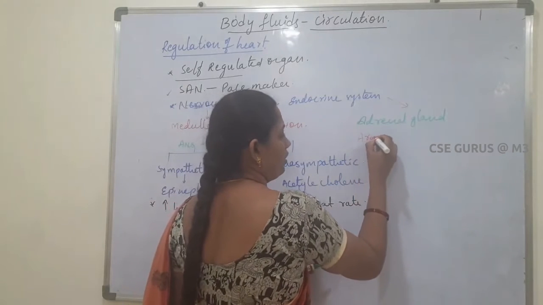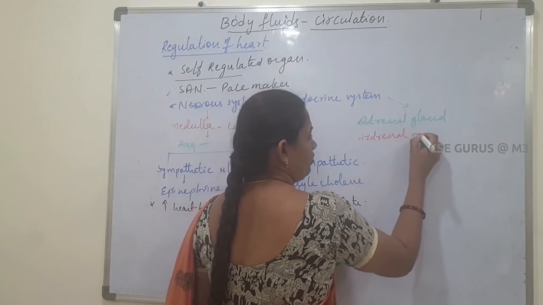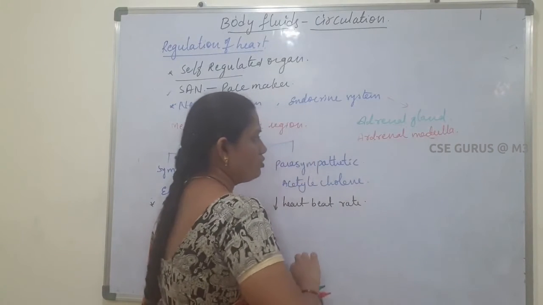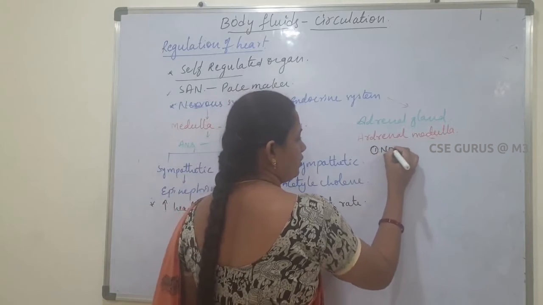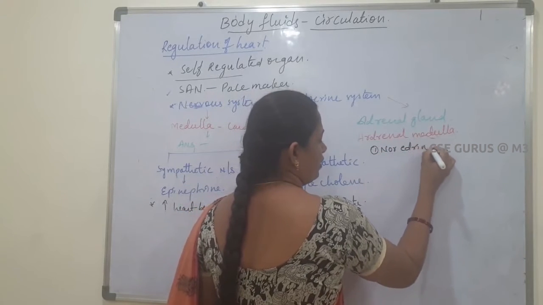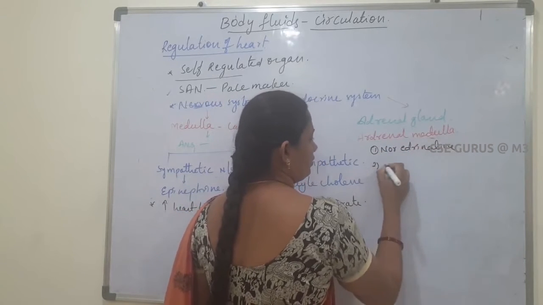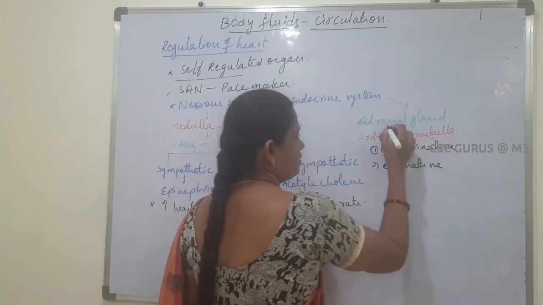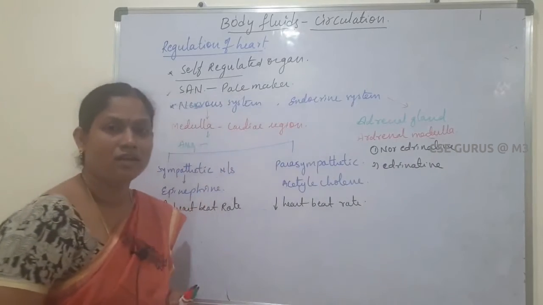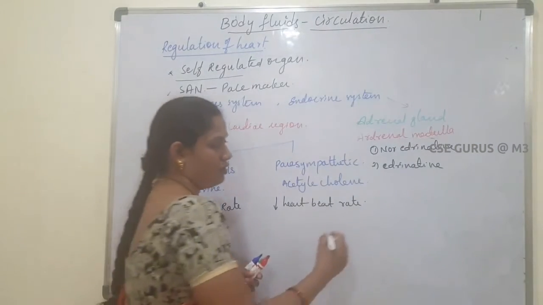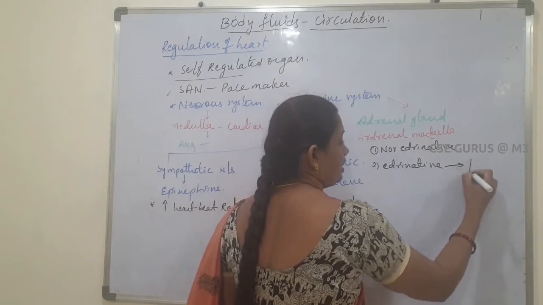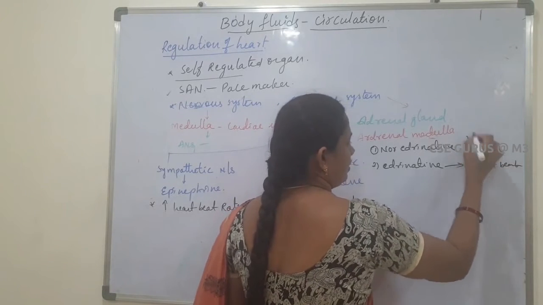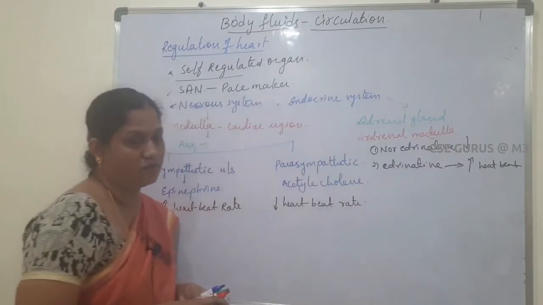The adrenal medulla secretes two hormones, noradrenaline and adrenaline. The adrenaline hormone increases the heartbeat rate, and noradrenaline decreases the heartbeat rate.